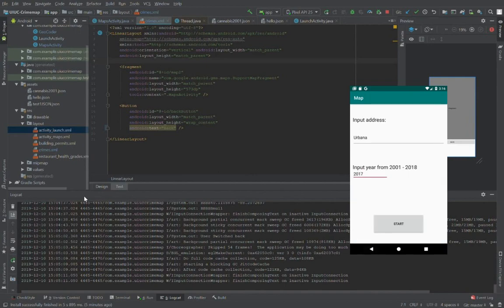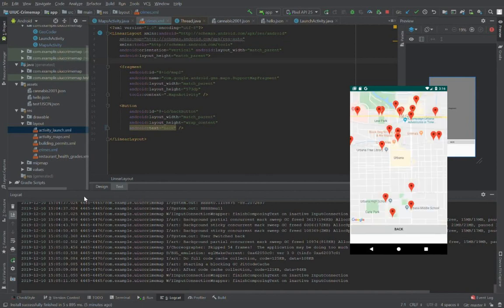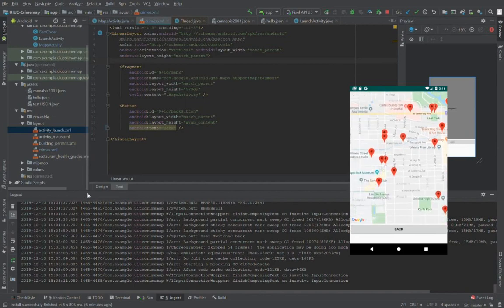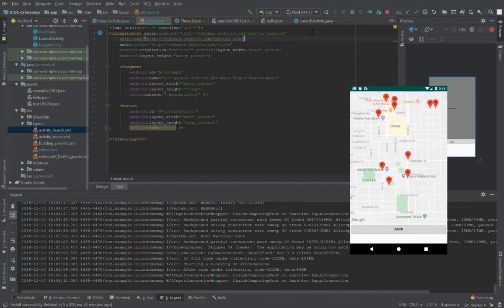So Josh's role in this project was the geocoding part, where it takes the address and centers the map around the lat-long of the user's address. And he also worked on the UI. And my part in this project was the parsing of the JSON.